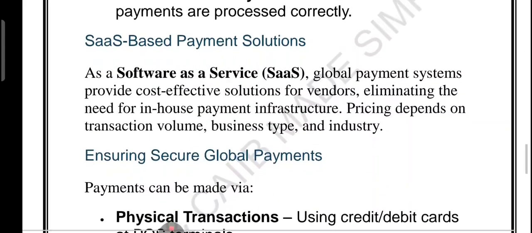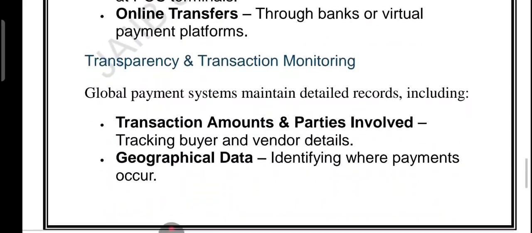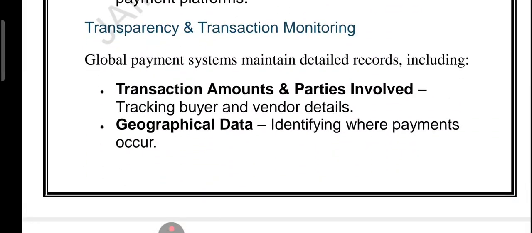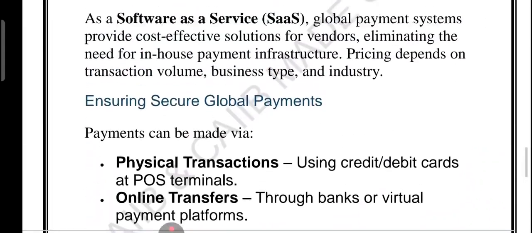Let's talk about the global payment system, right? So I told you that this is the secret behind the smooth cross-border transaction. Yes, how is the smooth cross-border transaction maintained via the global payment system? Imagine a business paying a supplier or vendor in a different country. A global payment system makes this easy by acting as a secure bridge between the buyer and the seller. And the